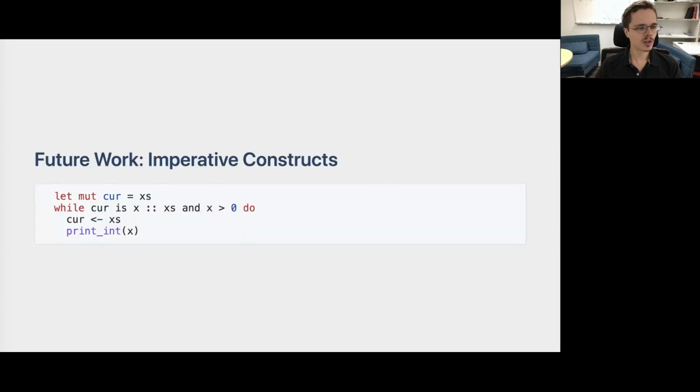As future work, we also intend to support imperative control structures, such as while statements, using the UCS in order to bind and flow patterns as part of the expression, such as in this example program, which decomposes a mutable list binding as long as it is non-empty and its head is greater than 0.